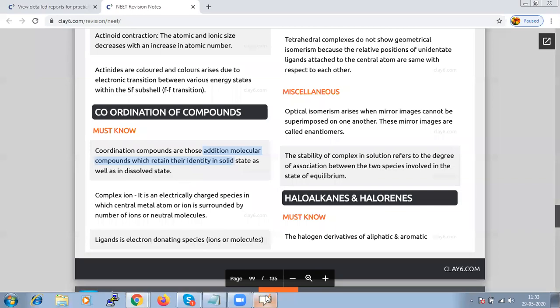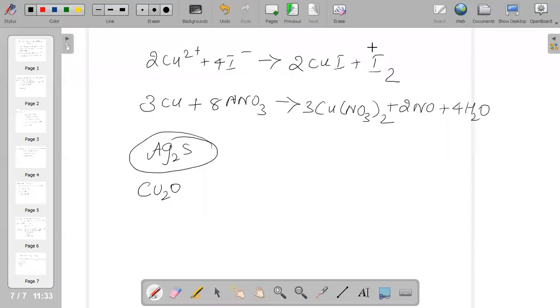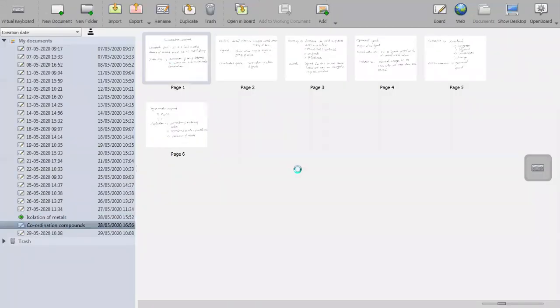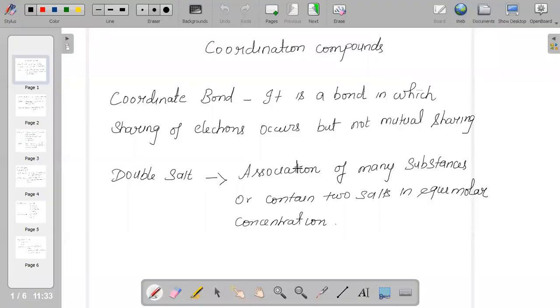And when we are talking about coordination compounds, it would be very simple to say that we have a compound with a coordinate bond, which is a bond in which sharing of electrons will occur but not mutual sharing.